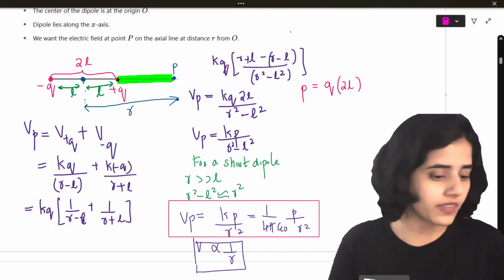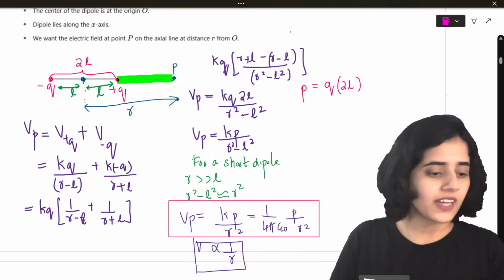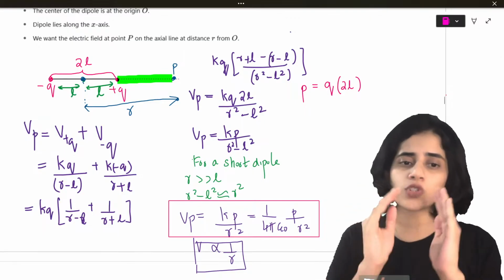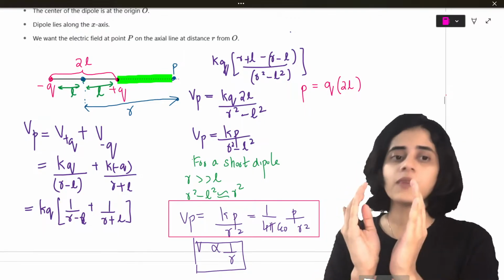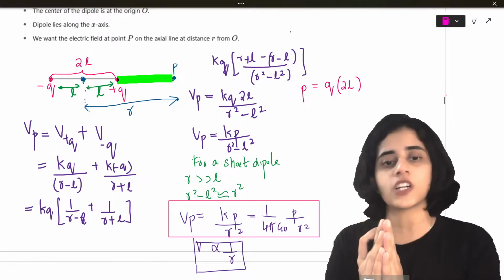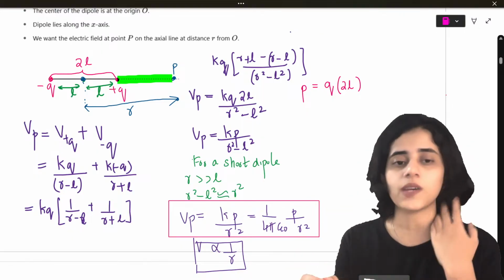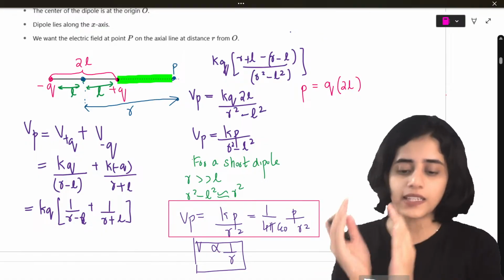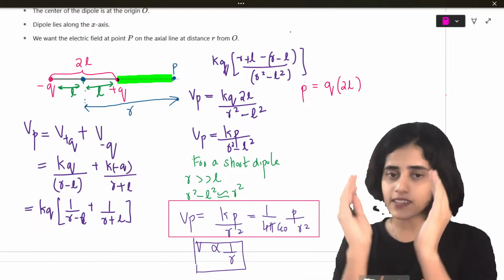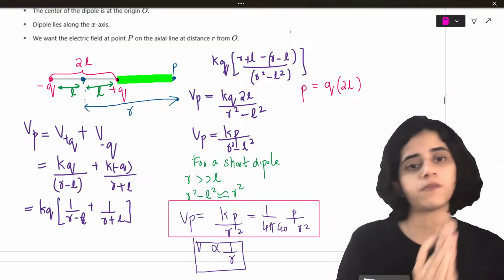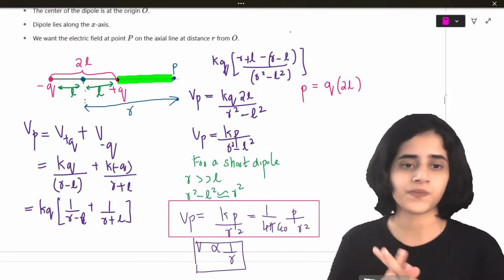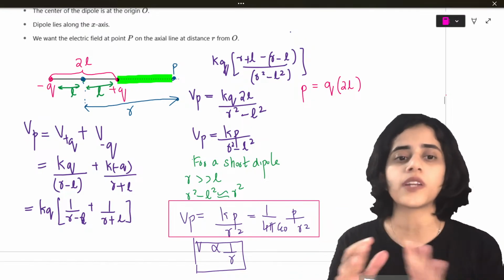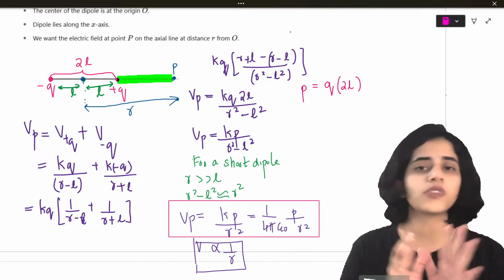Alright. Now let's look at the doubts. Anime fan, ma'am, why minus in the numerator? I just put minus to show you that is the potential because of the minus charge. That minus is not needed there. When you're doing the math, you don't put the minus. I just put minus there to show you that this is the term for minus and this is the term for plus. You are only looking at magnitude here, no directions. So there's no negative sign here.